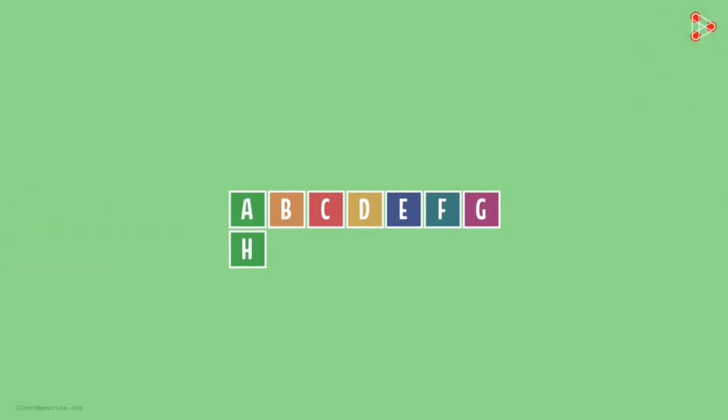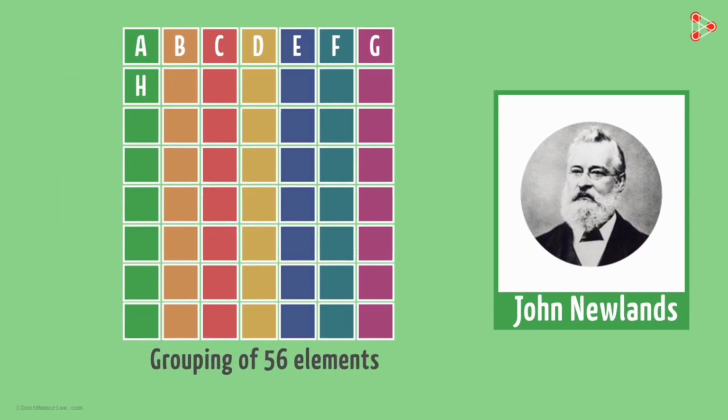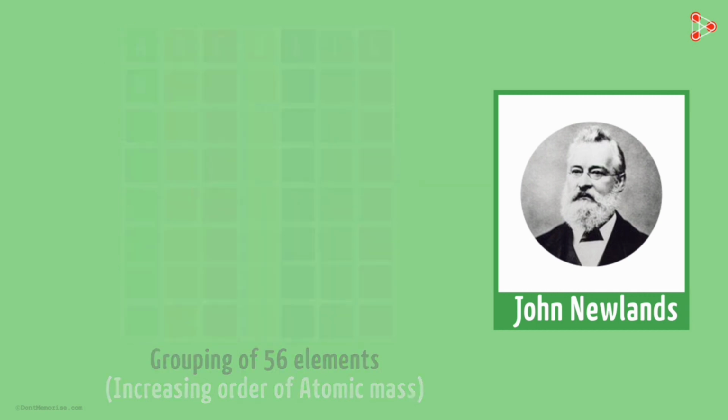In this system, elements are arranged in a series of 8. It was introduced by an English scientist, John Newlands, in 1866. He started with the element having the lowest atomic mass, that is hydrogen, and ended with thorium, which was the 56th element. So he considered the first 56 elements in increasing order of atomic mass. After that, he suggested that every 8th element had properties similar to that of the first element. He compared this to the octaves found in music.